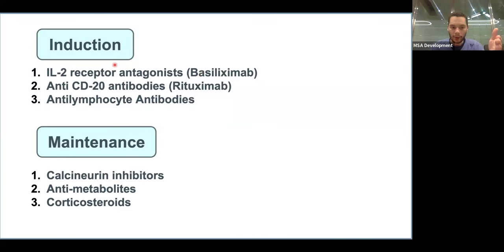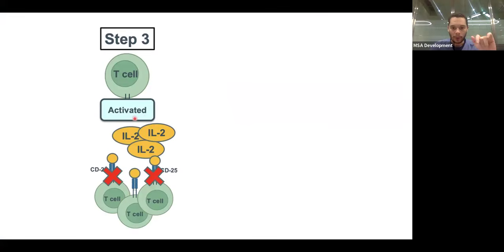So you give them one of three drugs, which is an interleukin-2 receptor antagonist, as we already mentioned, basiliximab. And if you go back to the diagram we already showed, interleukin-2 binds to the CD25 receptors on the T cells. If you have an antagonist to that, it inhibits this binding, and essentially the T cell will not divide and proliferate.